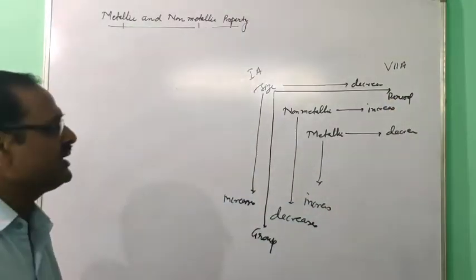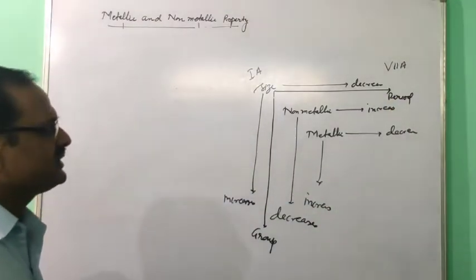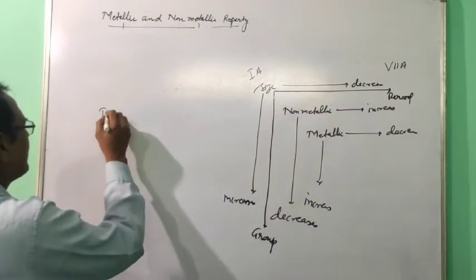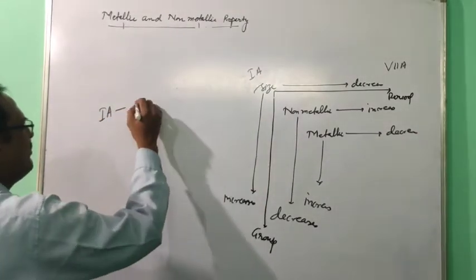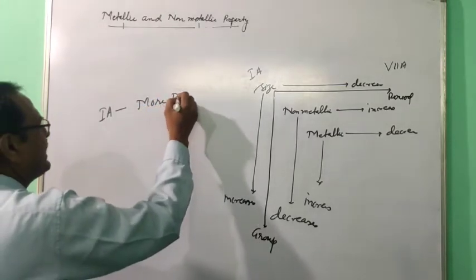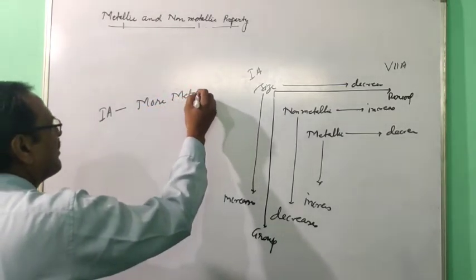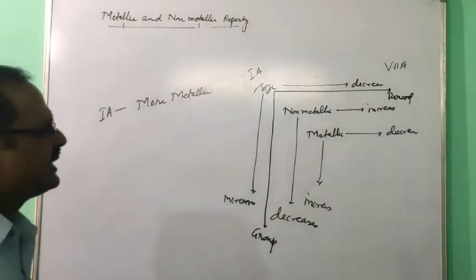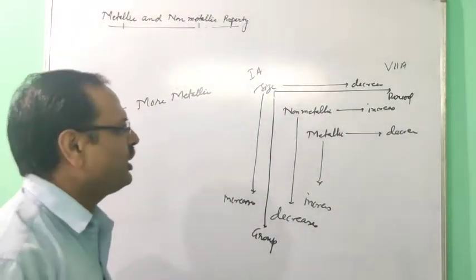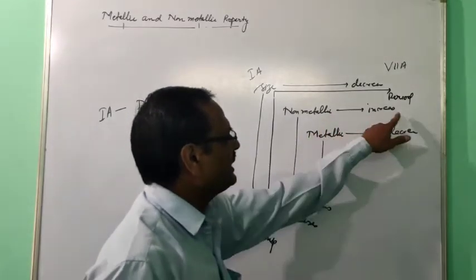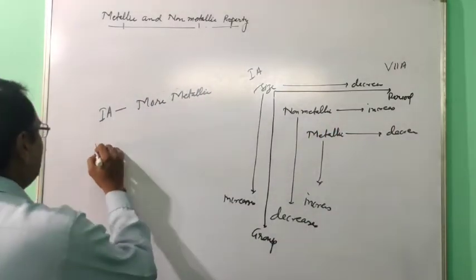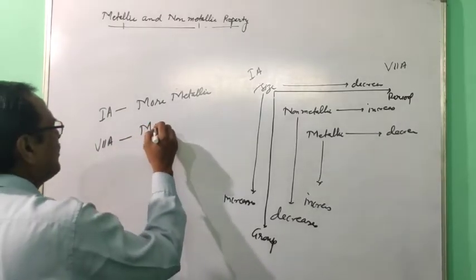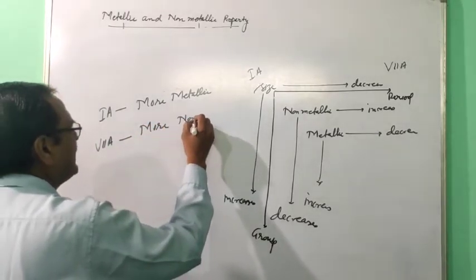So now the question for you, this is first A, here there are 7A. Which group elements are more metallic? Just you see, metallic character decreases. So first A elements will be more metallic. Which group elements will be more non-metallic? Just you see, non-metallic increases. So 7A group elements will be more non-metallic.